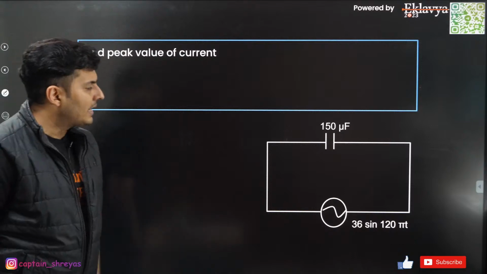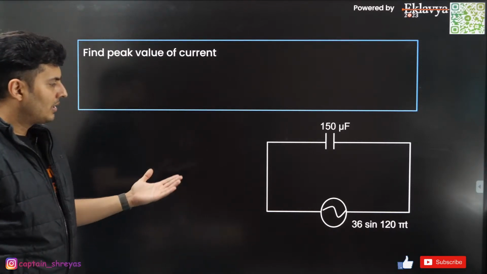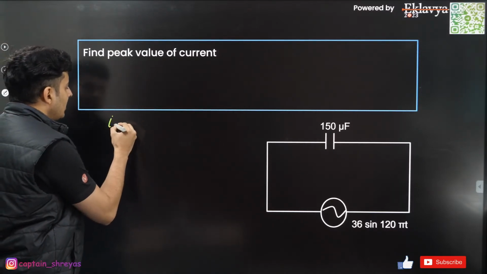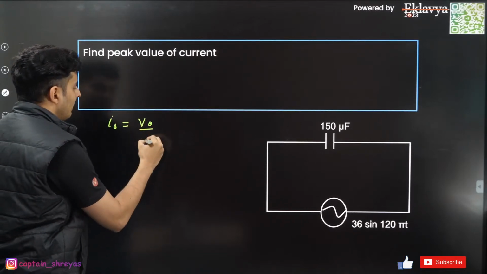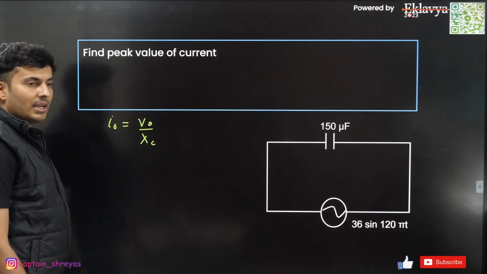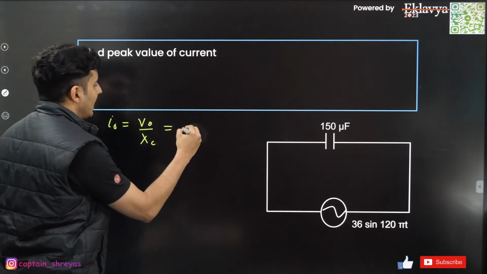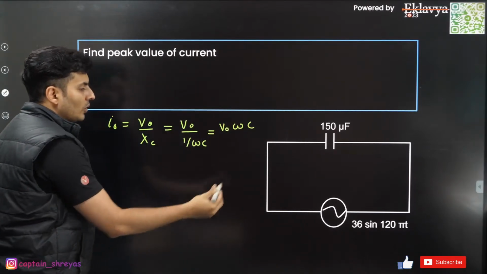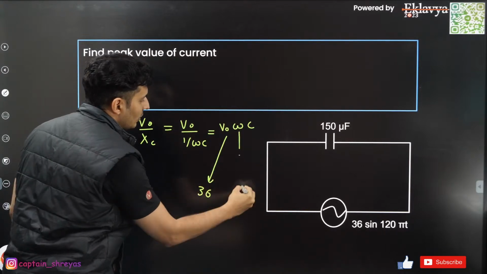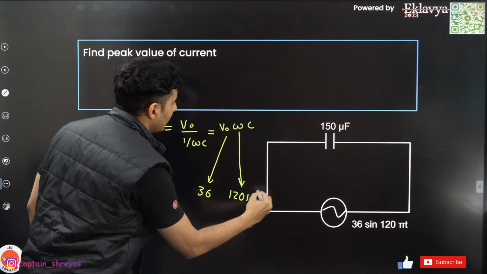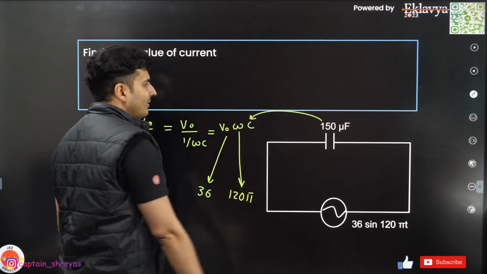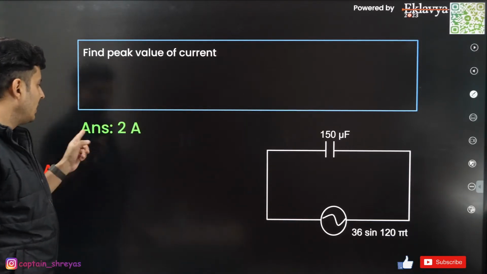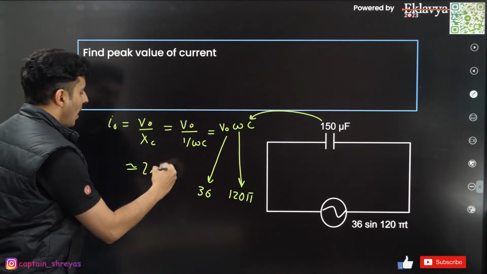What is the maximum value of the current in the circuit? Okay, there is, I think, a voltage source given, this is capacitance, and this is an AC circuit. And in AC, the maximum current will be maximum voltage divided by the reactance, in this case, capacitive reactance. So we know what is capacitive reactance. It is nothing but 1 by omega C. So it will be V naught omega C. You know the value of V naught, it is 36. You know the value of omega, it is basically 120 pi. You know the value of capacitance, which is 150 microfarad. Substitute, you will get the answer. It is so simple. The answer comes out close to probably 2 amperes. That's the answer.